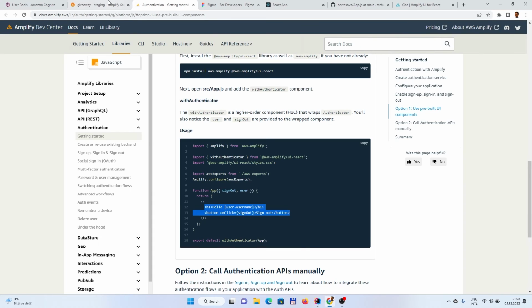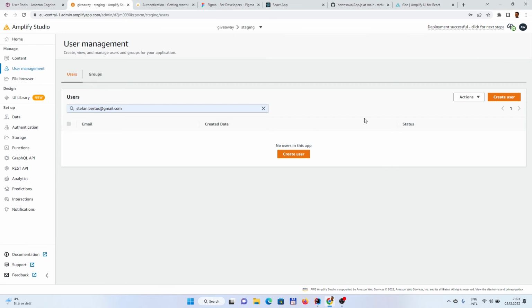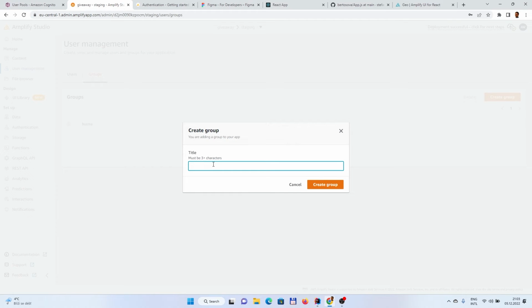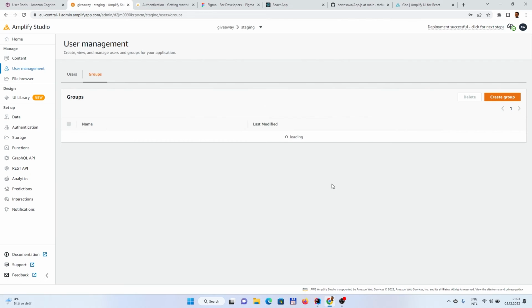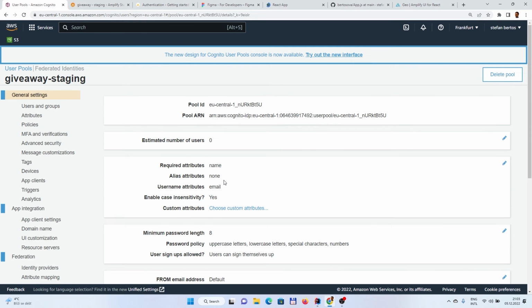What else you could do with the authentication is go to the user management, and you could create, for example, groups like administrator, and add the users, or you can also manually create the users and things like this, and all of that would be propagated into the Cognito. So you can then check what was created.